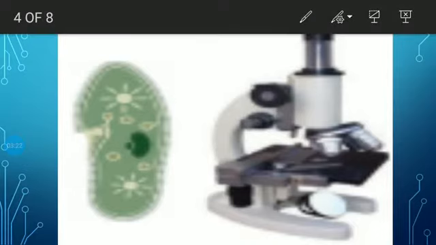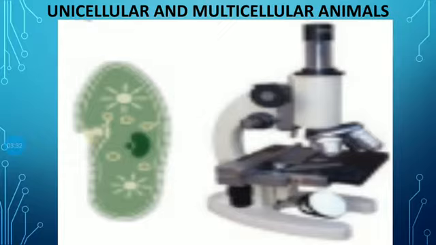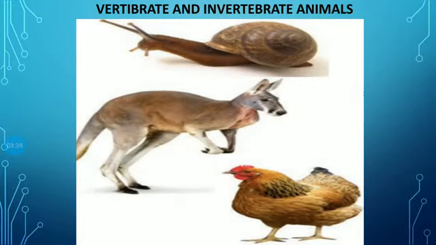Next, see here, what is the chain of bones in the center of our back called? Animals with a vertebral column and those without it form two groups known as vertebrates and invertebrates respectively.